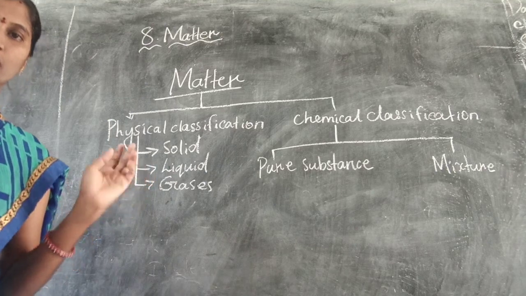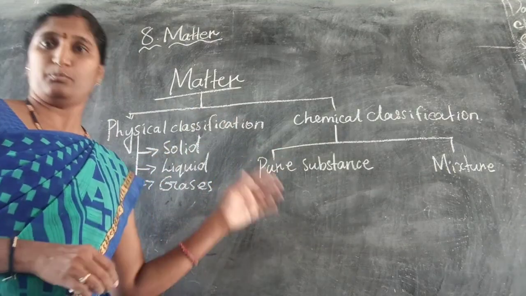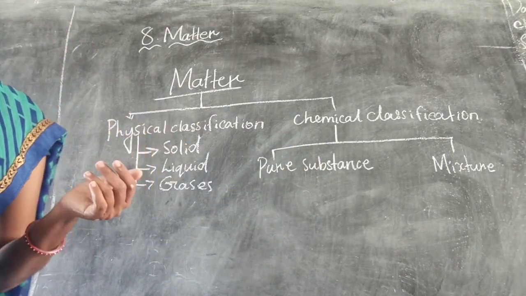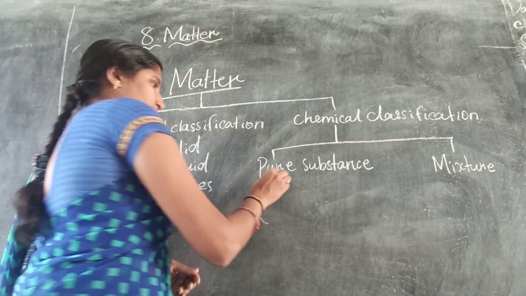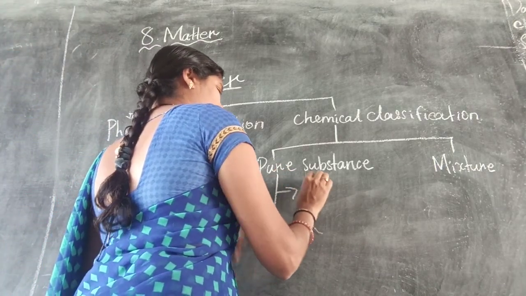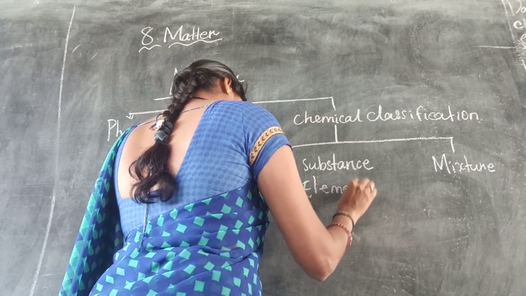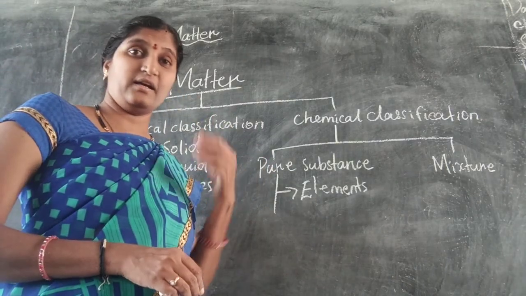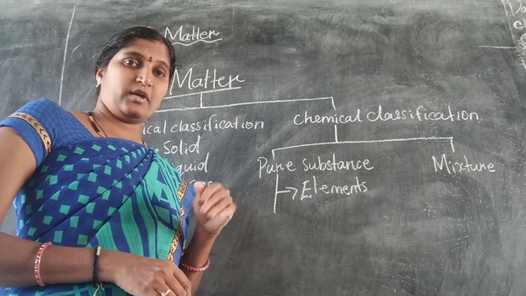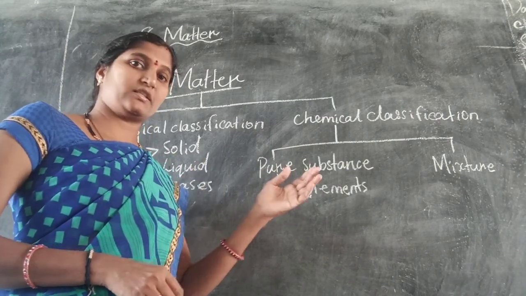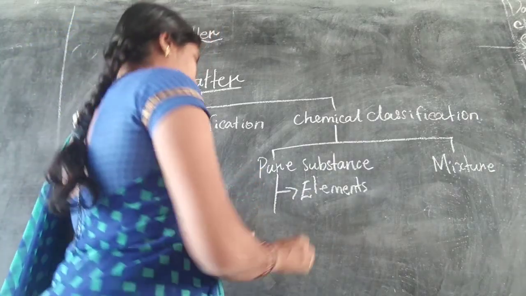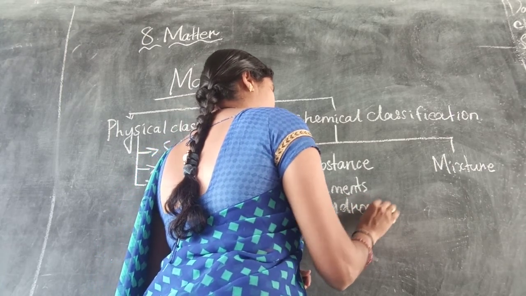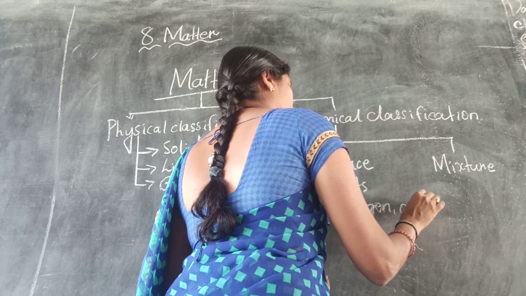Again, they are divided into further subtypes. The pure substances are again divided into subtypes. They are elements. What type of elements? Elements like hydrogen, oxygen, carbon. Like this we call them elements. Okay, elements like hydrogen, oxygen.